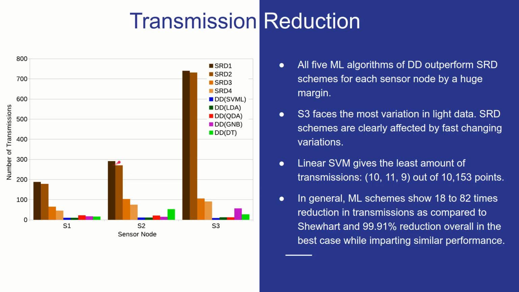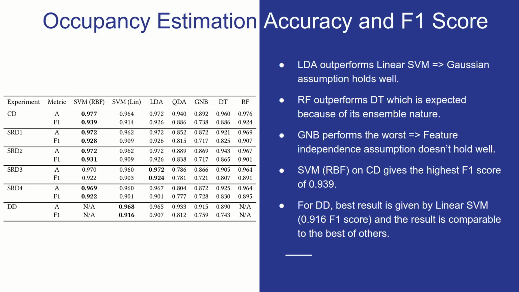Now it may seem as if we can downsample the Shewhart dataset more to match the number of transmissions of linear SVM by increasing the error thresholds for the sensors. And we showed this in the paper also, that using trial and error, we were able to get the thresholds which gave us the number of transmissions as 10, which the linear SVM gives. But the performance took a big hit because the F1 score with Shewhart was around 0.61, which is a huge downgrade from 0.916, which the linear SVM gives for the same amount of transmissions.